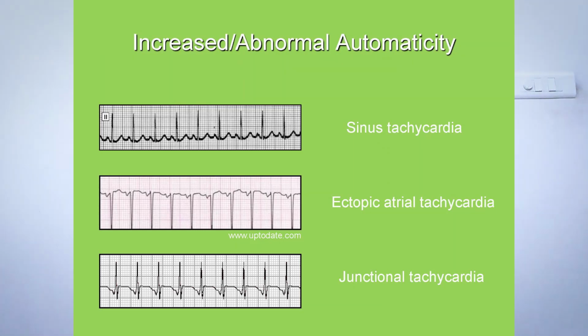Next is ectopic atrial tachycardia, where the ectopic focus is in the atria. In the other two, sinus bradycardia and sinus tachycardia, the focus is the SA node itself. In ectopic atrial tachycardia, the focus is the atria. The third strip is junctional tachycardia, where the AV junction is the originating point, the ectopic focus. You can refer to these diagrams and find out the difference.